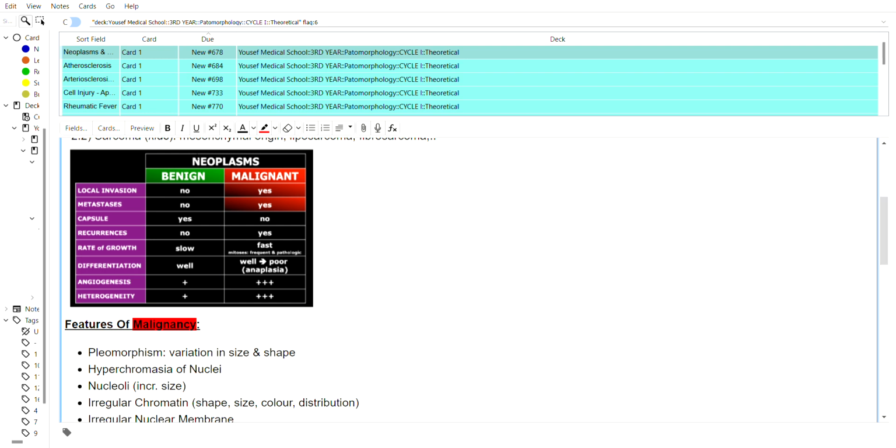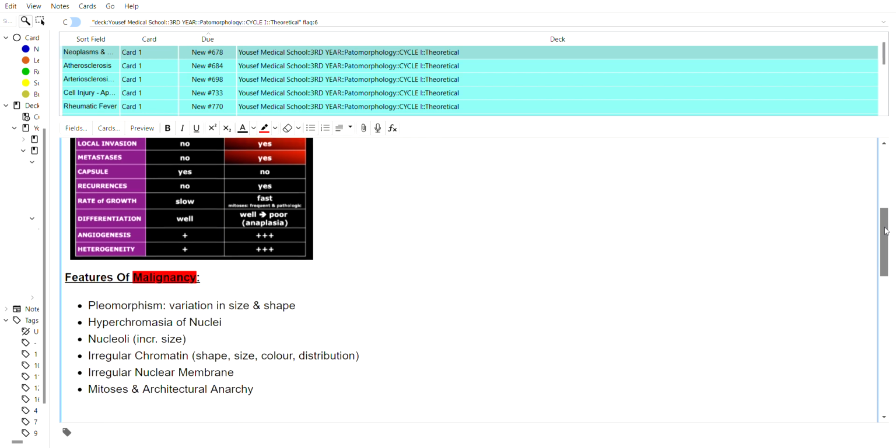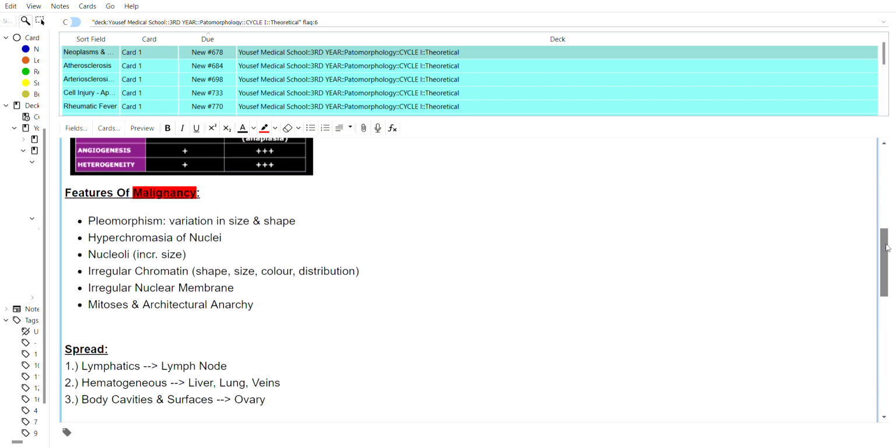So look at that. All of that makes sense. You should be able to just see these key factors and logically think what the answer for each is going to be, right? Because all of that is pretty self-explanatory. And so now let's move on to features of malignancy, right?